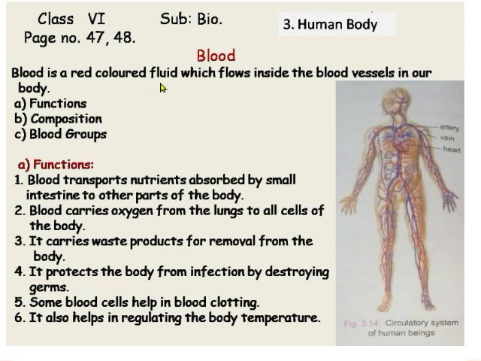Blood is a red colored fluid. What is blood? Blood is a red colored fluid which flows inside the blood vessels in our body. What is fluid? Fluid is a thing which can flow. So liquids and gases can flow. So under fluid comes the liquids and gases. In this case it is liquid. So we can also say blood is a red colored liquid which flows inside the blood vessels in our body.